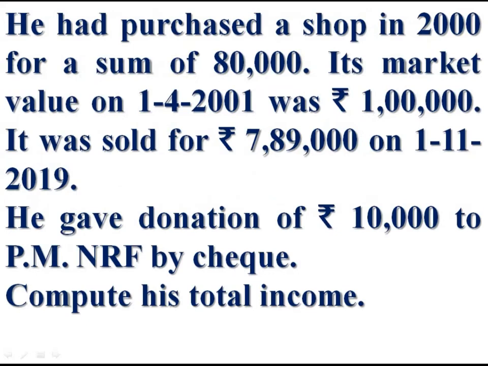He had purchased a shop in 2000 for a sum of rupees 80,000. Its market value on 1st April 2001 was rupees 1 lakh. It was sold for rupees 7,89,000 on 1st November 2019. He gave donation of rupees 10,000 to Prime Minister's National Relief Fund by check. Computing his total income. Let us solve the question.